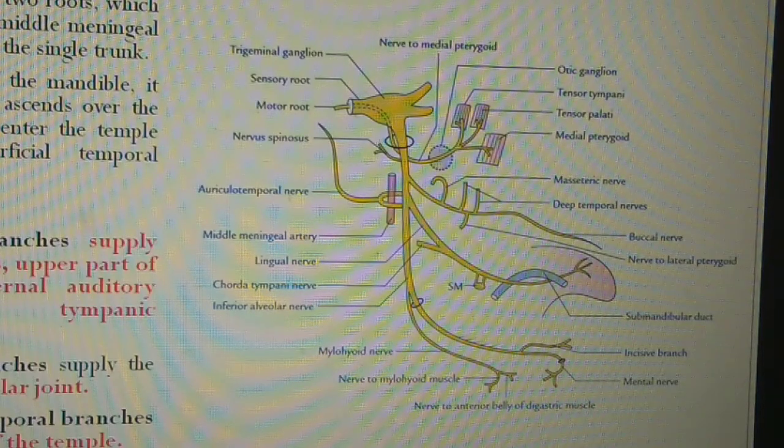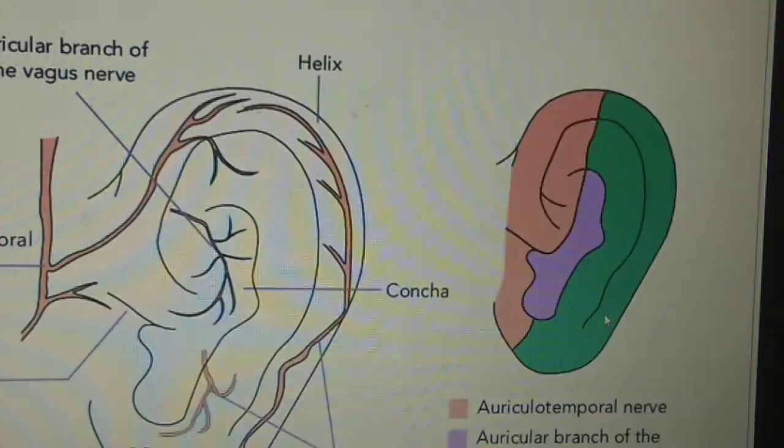Now we talk about the branches or distribution of the auriculotemporal nerve. Here it gives four branches. Firstly, we will discuss the auricular branch.